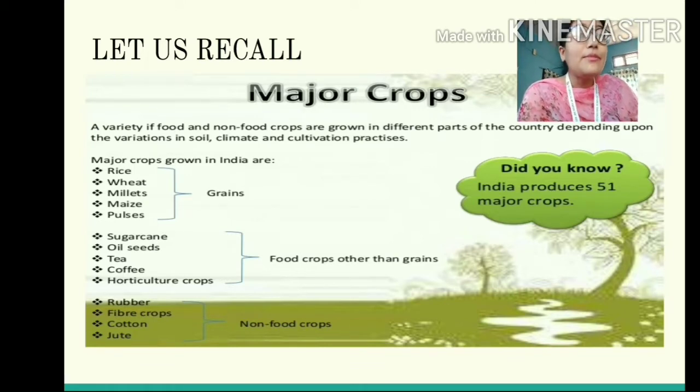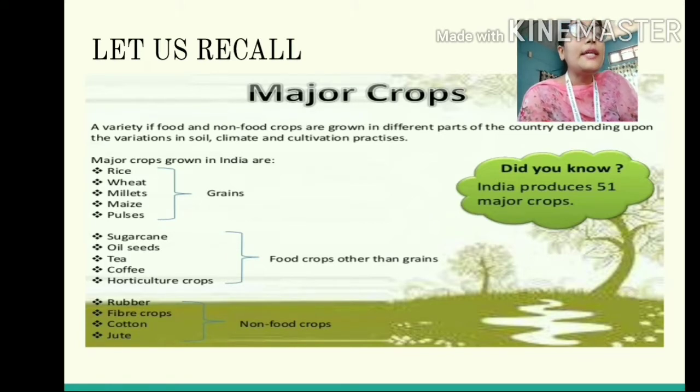But students, these major crops can also be classified in another way. They can be classified as grains, that means food crops which are grains. Then food crops which are not grains, that means food crops other than grains. And the third classification is the non-food crops. So the food crops which are grains include rice, wheat, maize, millet, pulses, cereals, etc. Then the food crops which are not grains include the various vegetables, sugarcane, oil seeds, tea, coffee, etc.